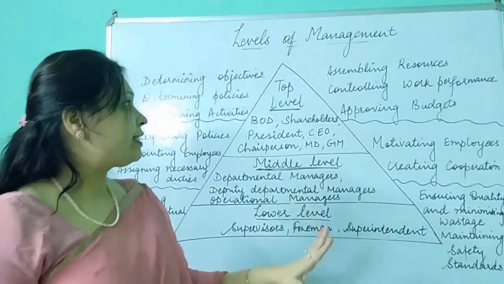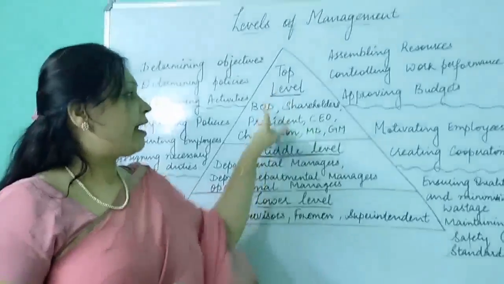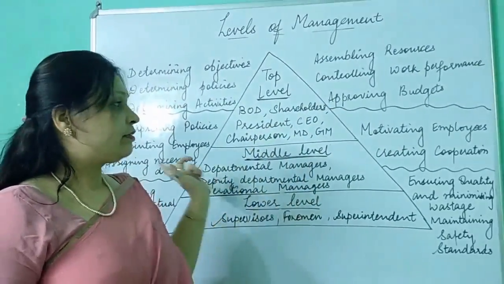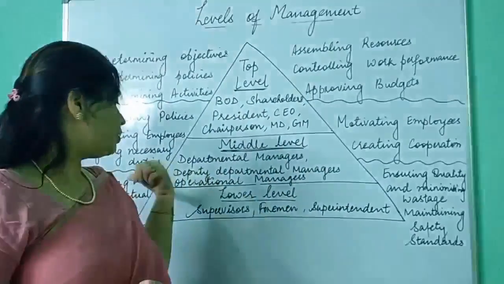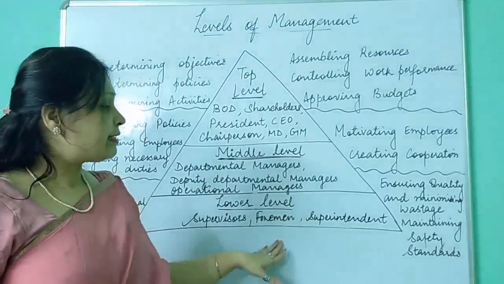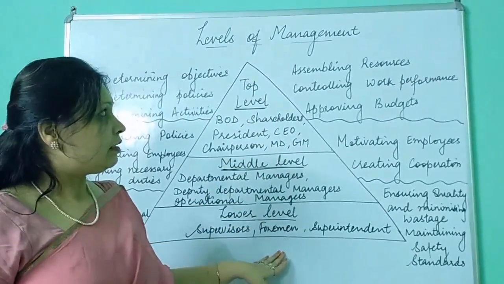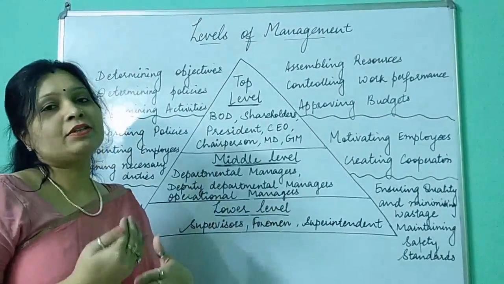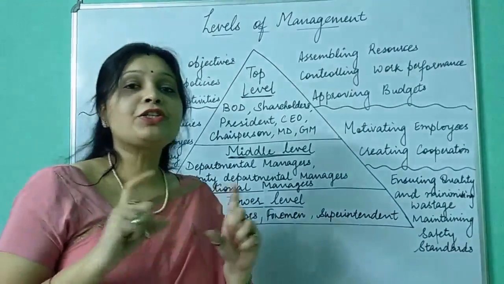So now we have seen the top level managers and their functions, the middle level managers and their functions, and the lower level managers and their functions. This topic ends here. Now the last topic of this chapter is the functions of management.